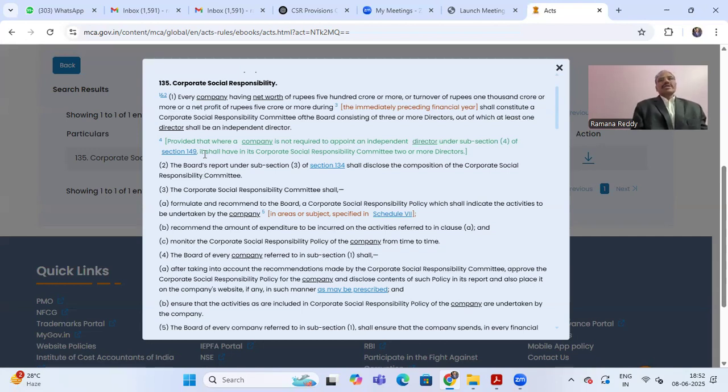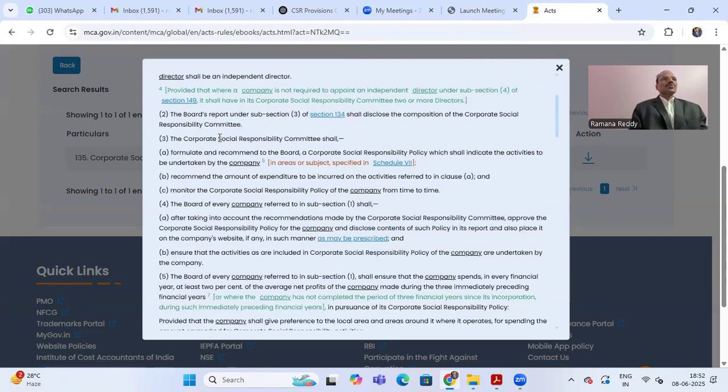Then we'll come to subsection 2 of section 135. The board's report under subsection 3 of section 134 shall disclose the composition of the CSR committee, corporate social responsibility committee. So what it says is, the board's report shall disclose the details of the composition of the CSR committee. Subsection 3 says, the CSR committee shall formulate and recommend to the board.